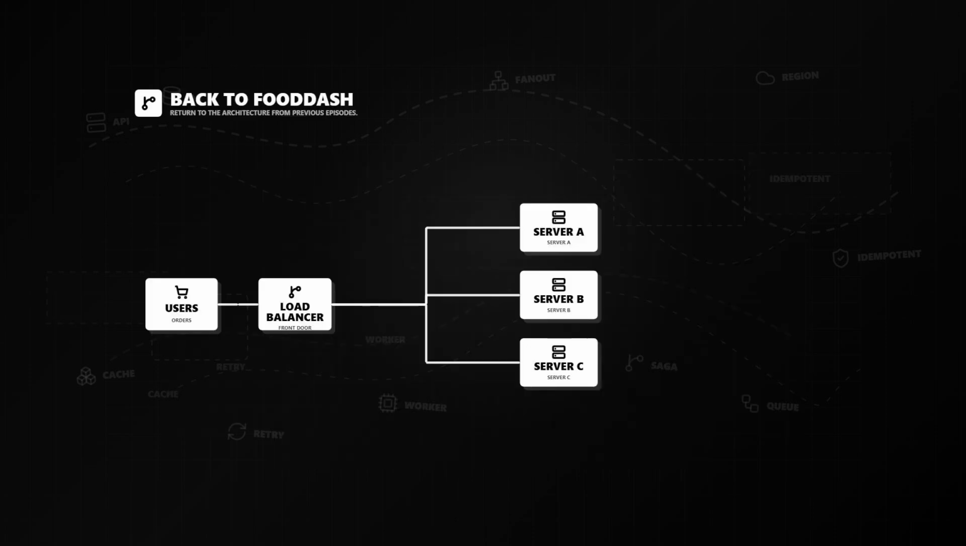Now, let us return to the FoodDash architecture from our previous episodes. FoodDash receives thousands of incoming requests. All of these requests first arrive at a load balancer. The load balancer then distributes those requests between 3 application servers, namely Server A, Server B, and Server C.